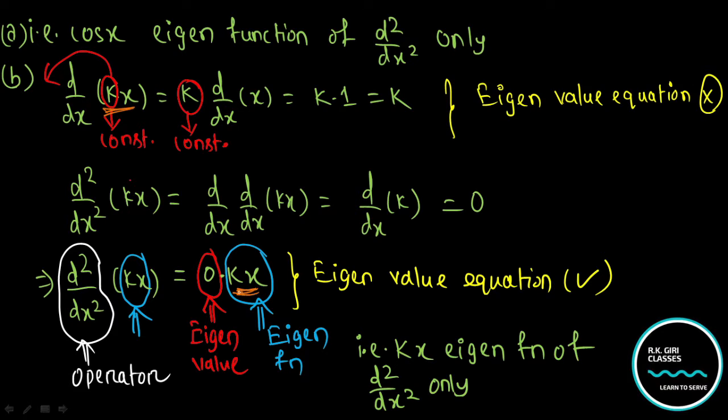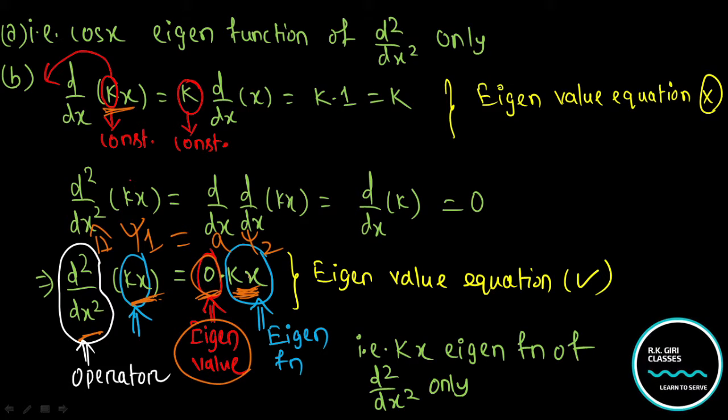So this is 0 into kx, that is, you can represent this operator like A psi 1 is equal to a psi 2, where your eigenvalue is equal to 0. Why is this an eigenvalue? Because you are getting the same eigenfunction, that is kx.